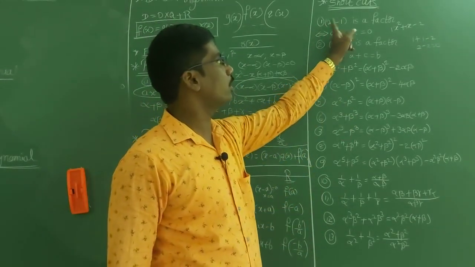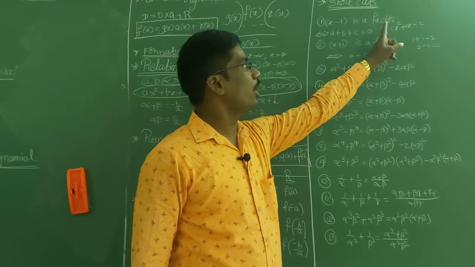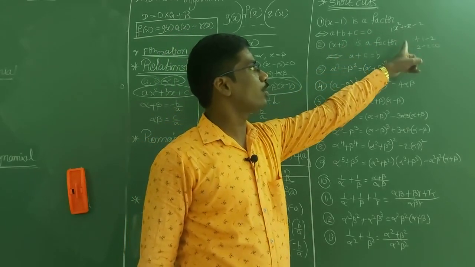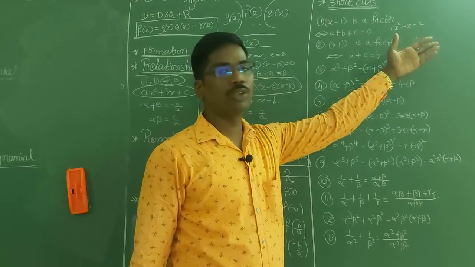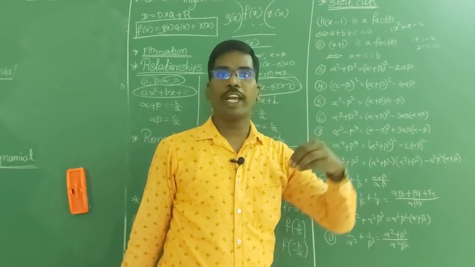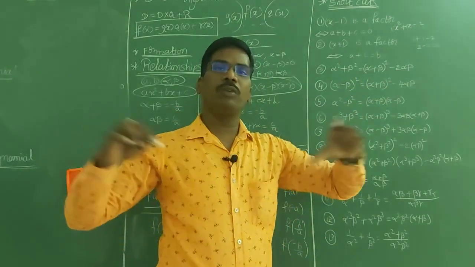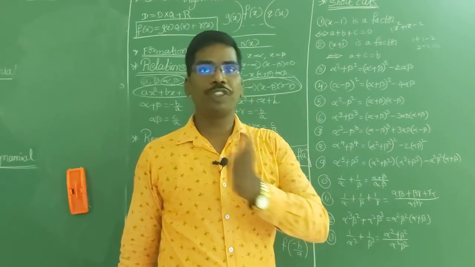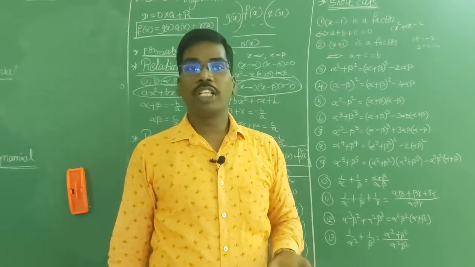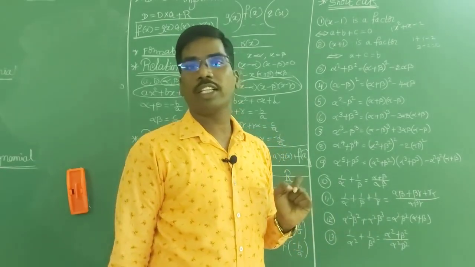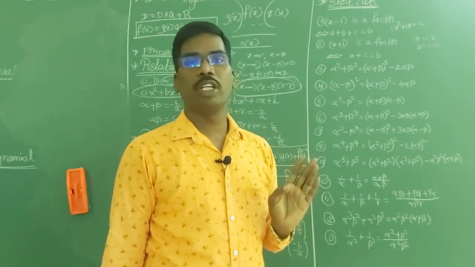See, x minus 1 is equal to 0, x is equal to 1. So I am substituting 1: 1 square means 1, 1 into 1, minus 2. 1 plus 1 minus 2, so 2 minus 2, 0. That is a shortcut. So if a very big polynomial is given and you add all the coefficients and get 0, then when they ask which of the following is a factor, you simply write x minus 1. Next,